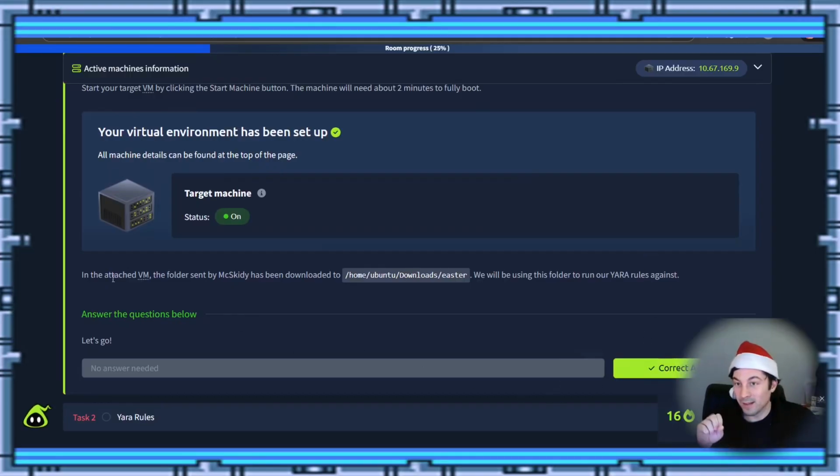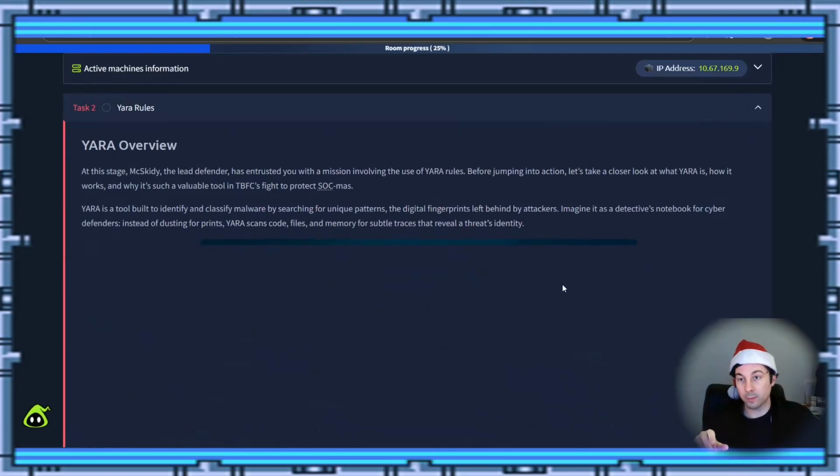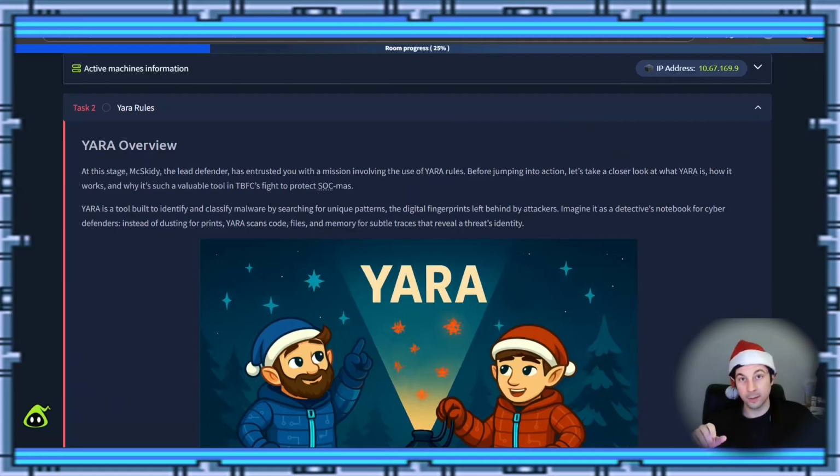Okay, so next. In the attached VM, the folder sent by Miss Kitty is downloaded to home, Ubuntu, Downloads, Easter. We will be using this folder to run our YARA rules. That is good to know. We will open up the next part and we will continue.